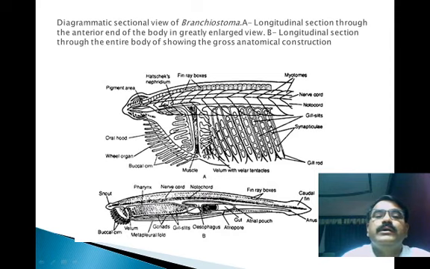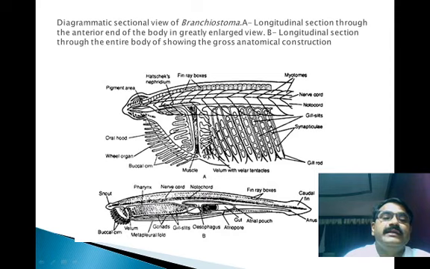Then below the head there are the velar organs, and these velar organs have the buccal cirri, also known as tentacles.